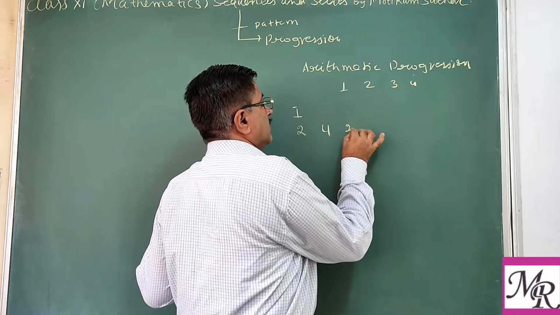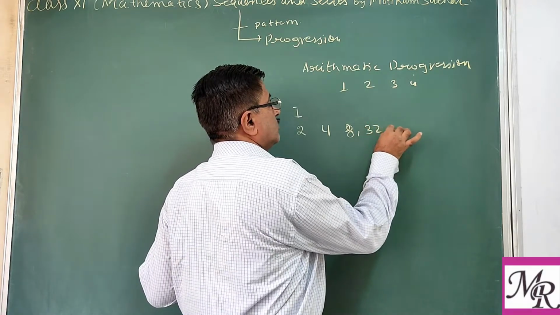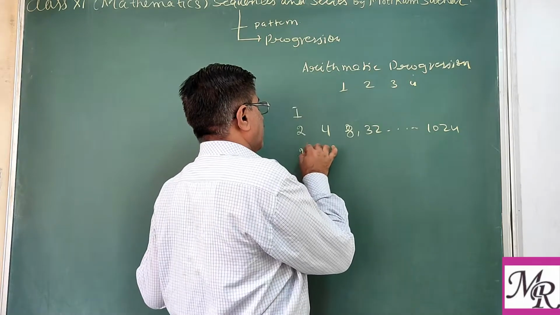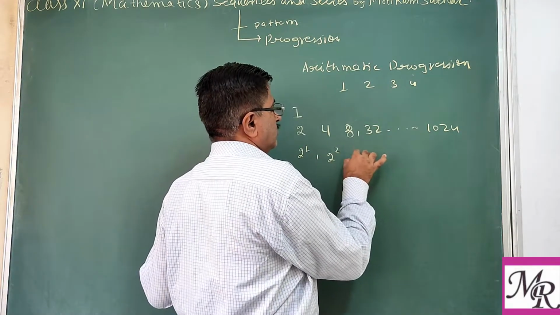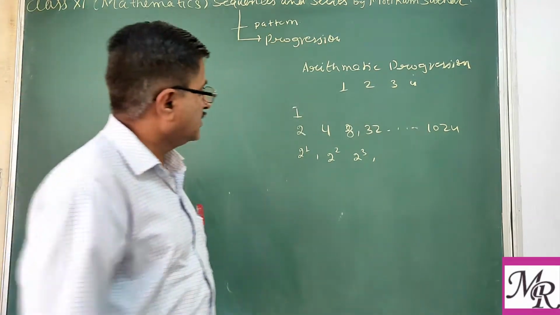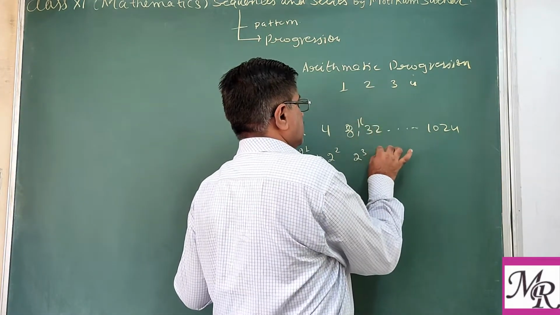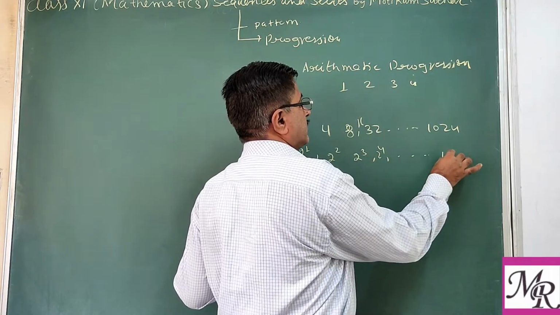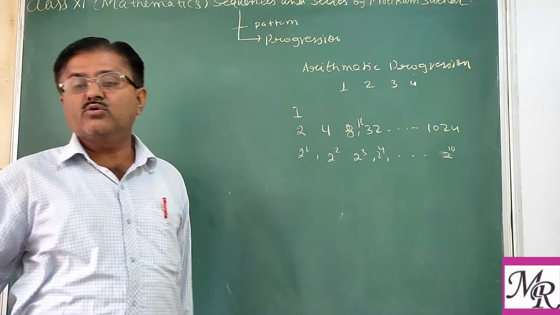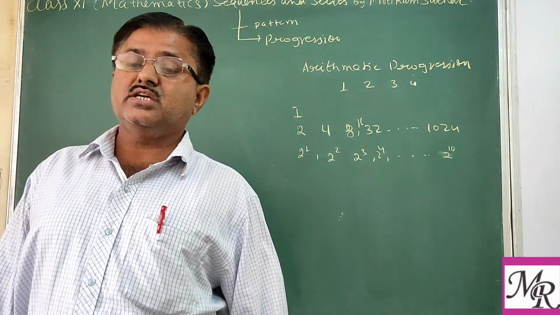In this way, 2 power 4 is 16, and then 2 power 10 for the 10th generation we want to find. So this is also a sequence.